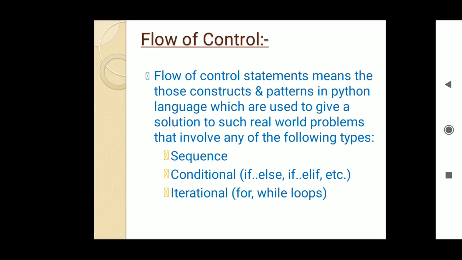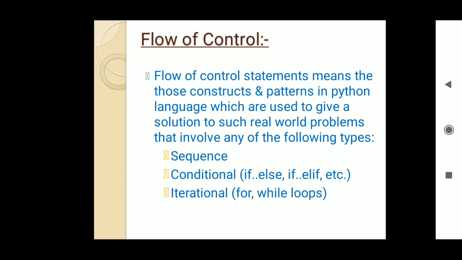So in Python also we have three broad categories of flow of control statements. First is sequence, second is conditional, as you can see on the screen. The third one is iterational. Let us discuss in brief, then we will discuss all these three in detail in the coming slides with examples as well as syntaxes.